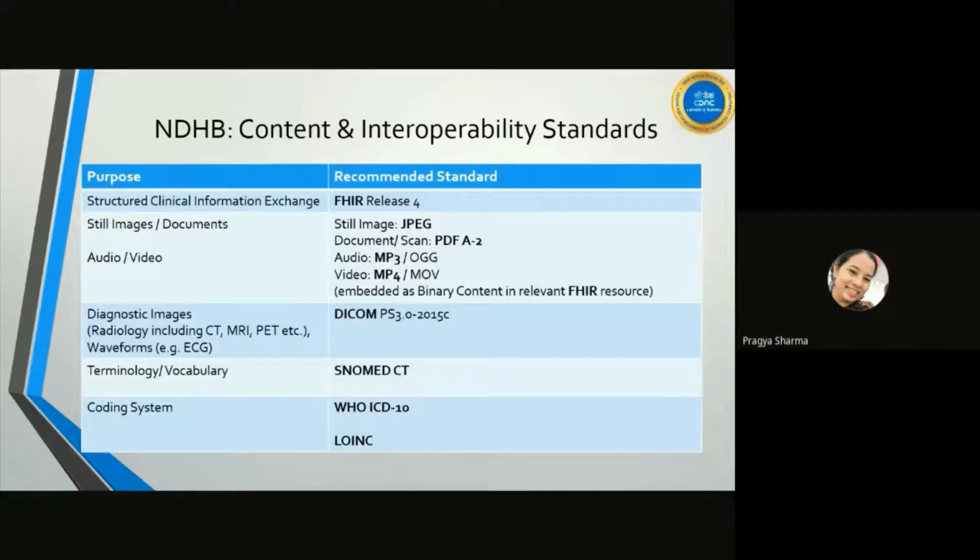After the coming of NDHB, I'm just focusing on content and interoperability standards. The lower four sections of standards, along with coding systems, terminology, diagnostic images, still images, documents, and audio video. All these standards are complied with in EHR suite. EHR suite is compliant to all these standards, but even after that, we are not capable of interoperability. So after the recommendation of FHIR by NDHB, we started working with FHIR a couple of months ago. So I just move on to FHIR.